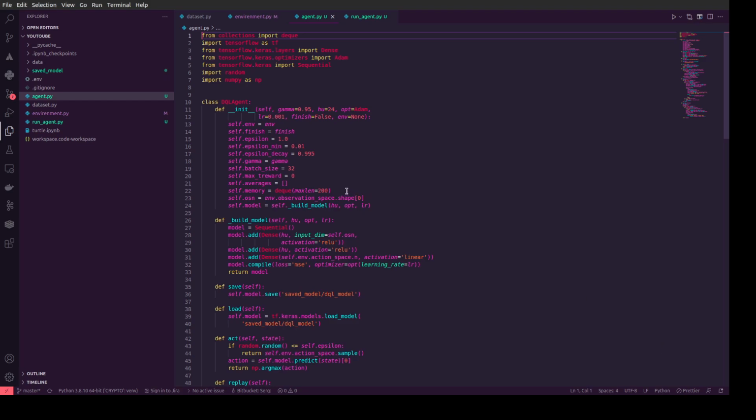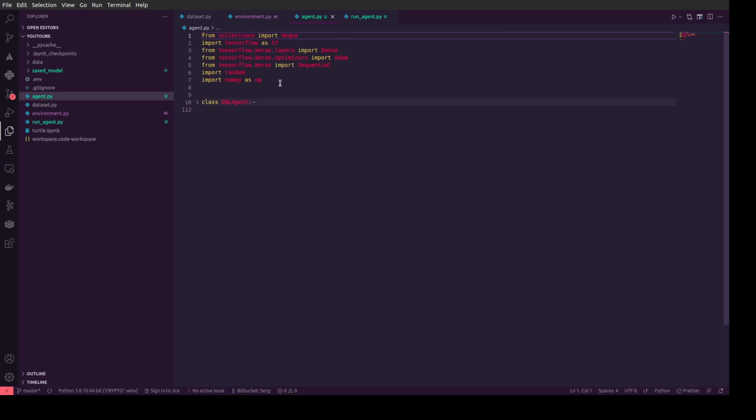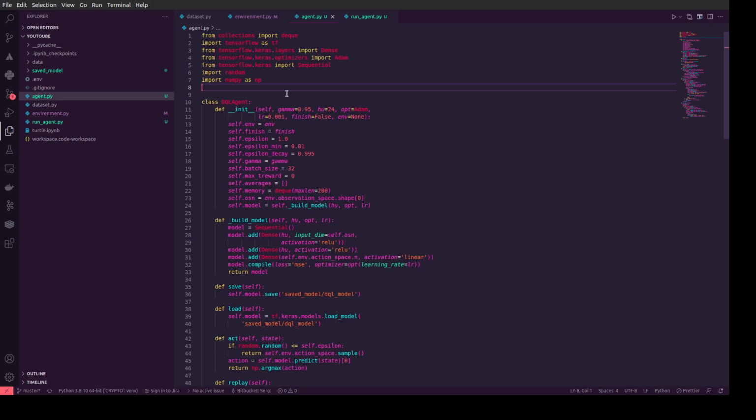Hi guys, let's continue talking about reinforced learning. We developed the environment, and now let's create an agent for reinforced learning. First we need to import a few libraries like TensorFlow and deque from collections. Deque is useful for creating a queue and working with arrays. In the array we store some memory from experience of the environment. And we use TensorFlow to create a neural network.